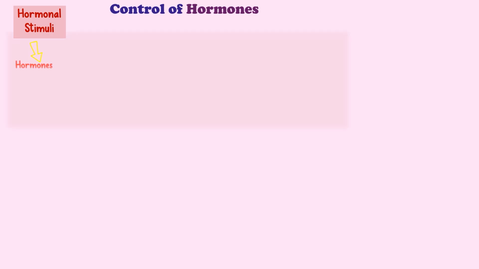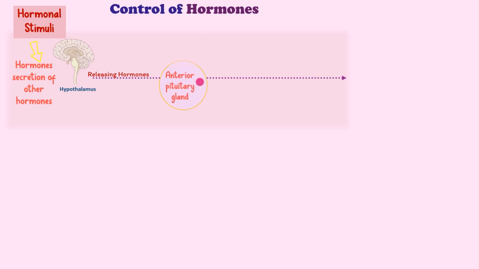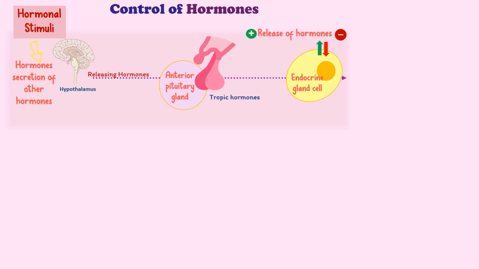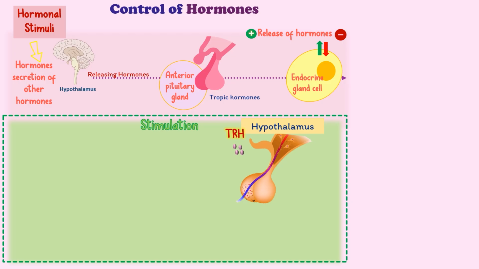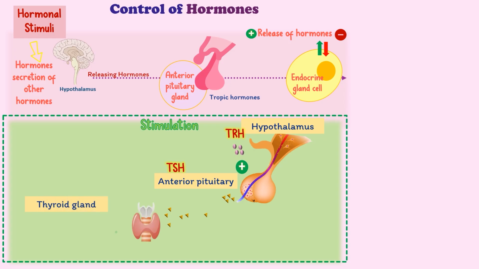Moving forward toward the third type of control of hormones, by hormonal stimuli. As the name implies, this would be the control of hormones by other hormones. It occurs when a hormone is secreted that, in turn, stimulates the secretion of other hormones. The most common examples are releasing hormones from the hypothalamus that act on the anterior pituitary gland. Those hormones are called tropic hormones. The pituitary tropic hormones then travel to another endocrine gland and stimulate or inhibit the release of hormones in response to stimuli. For example, thyrotropin-releasing hormone from the hypothalamus stimulates thyroid-stimulating hormone from the anterior pituitary gland, which regulates the secretion of thyroid hormones from the thyroid gland.